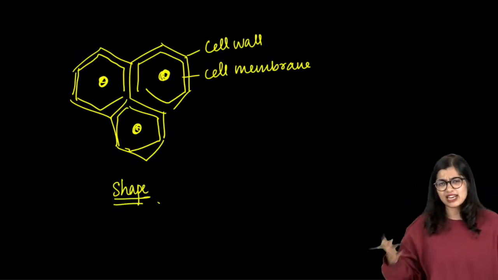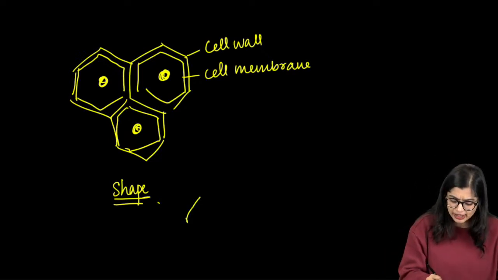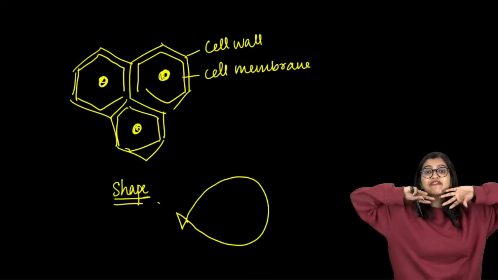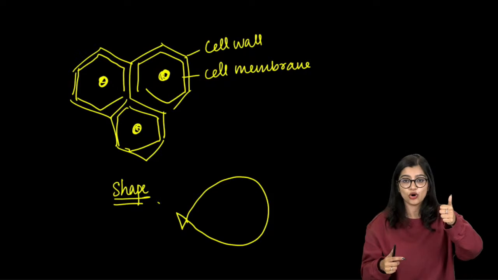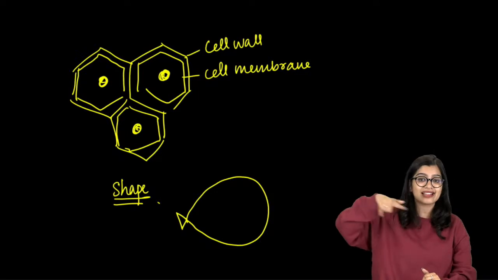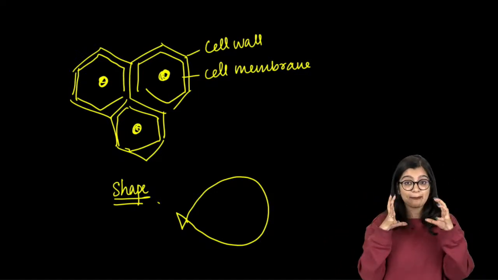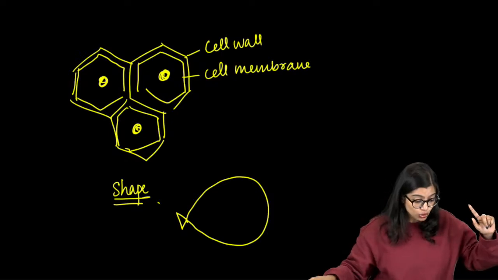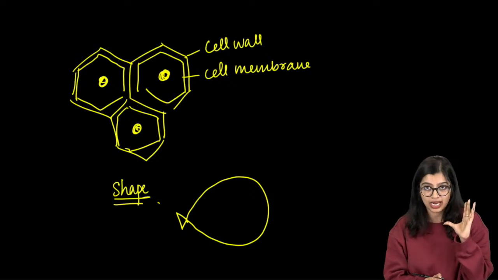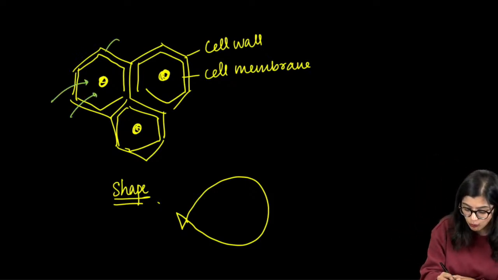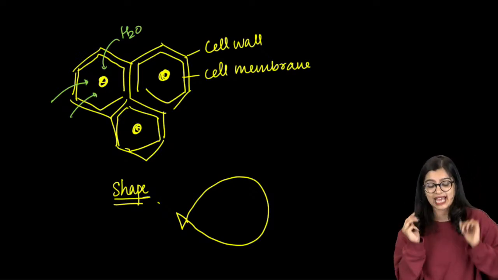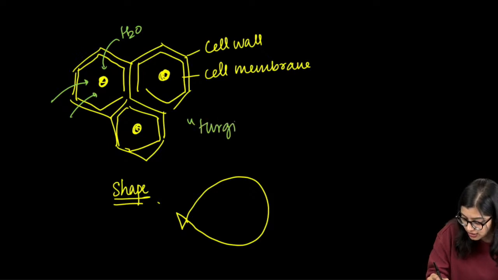This is a very common example I'd like to give. Imagine if I took a balloon and I blew it. We see that it has that shape because I filled air inside it. I took the balloon and I blew it and it's become big and it has this shape because of all the air that has gone inside. So the shape is intact at this point. Now for students who did not know what we call this condition, if a cell is able to have this kind of shape, it's because of some amount of water that has entered in. So when it has that kind of swollen intact shape, we call it turgid.